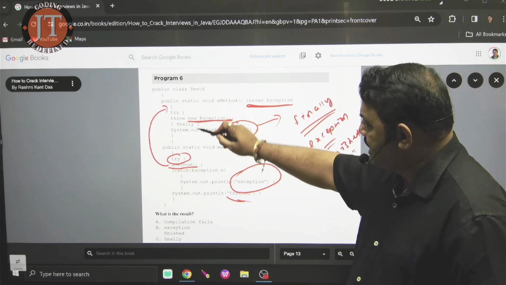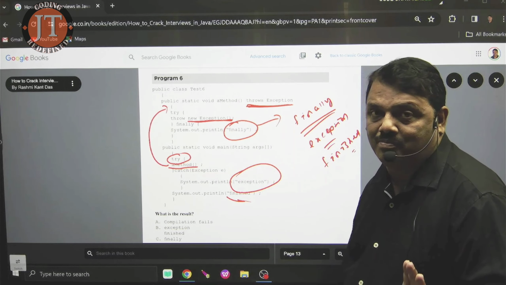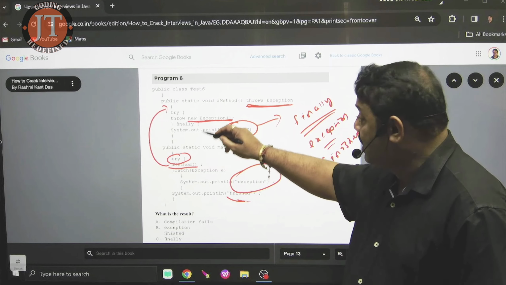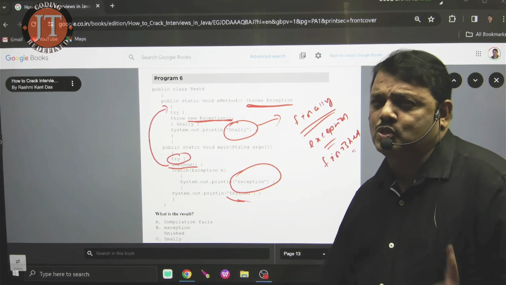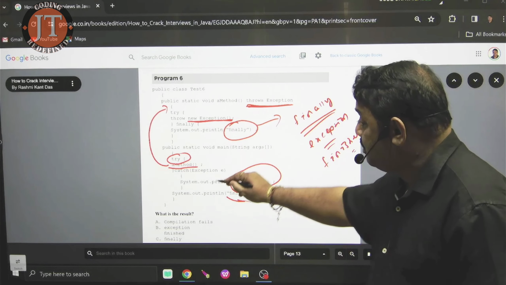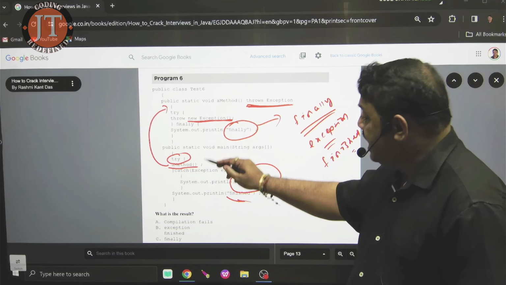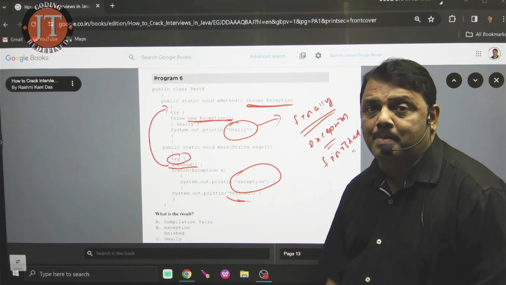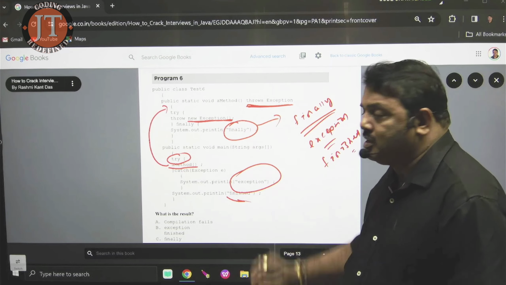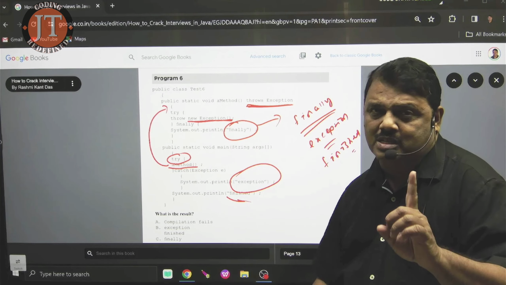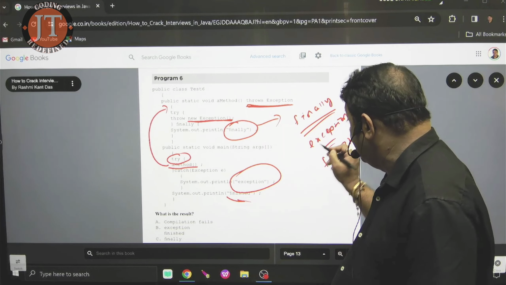Try block executed means one block must be executed, but it is a checked exception. It terminates the code at compile time if I do not handle it. Here I do not handle it, but I use which keyword? Throws. By using the throws keyword, I instruct the compiler about the caller of the method. Who is the caller of the method? Main. Main is bound to handle. If main is unable to handle it, the program terminates at compile time. But here the catch block is not executed first. The finally block is first executed because try block executed means the finally block is executed first. Then the caller handles the exception, and the catch block is executed.